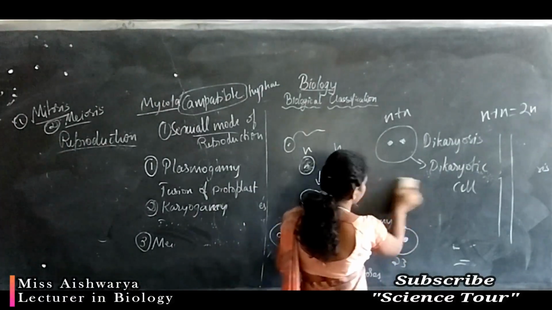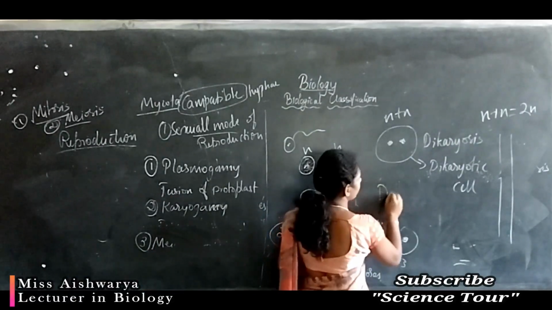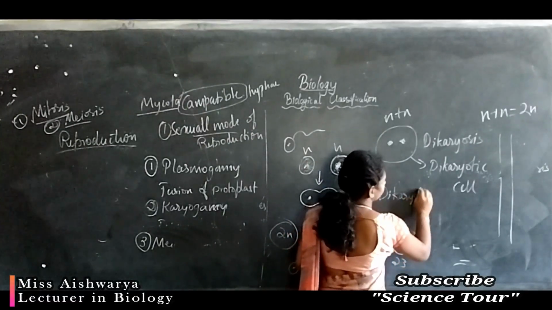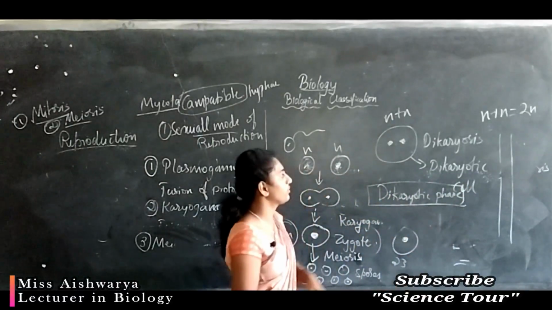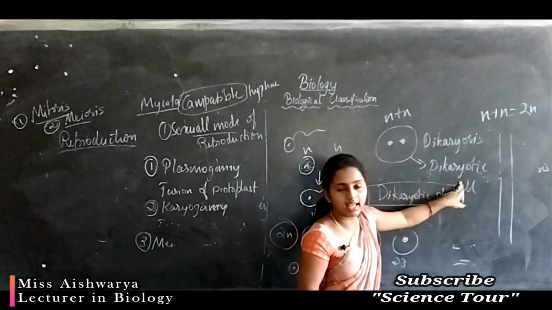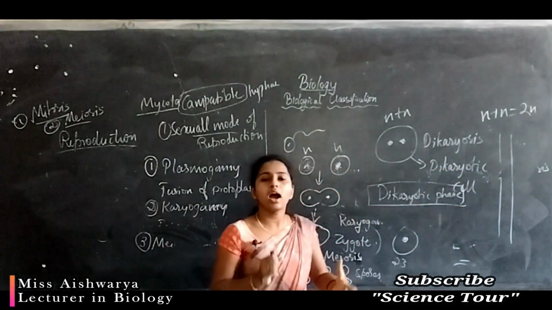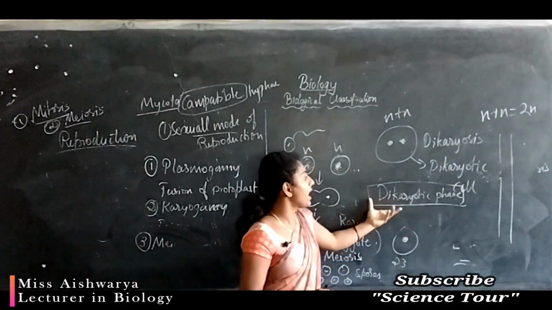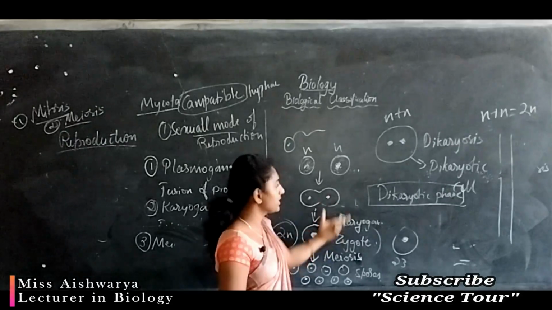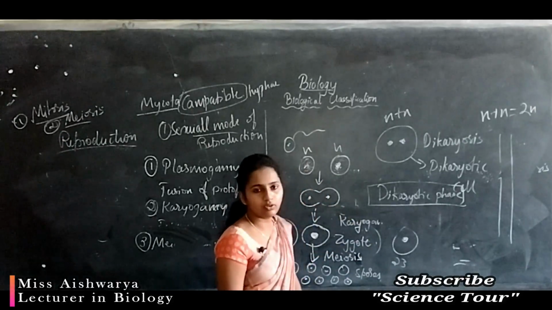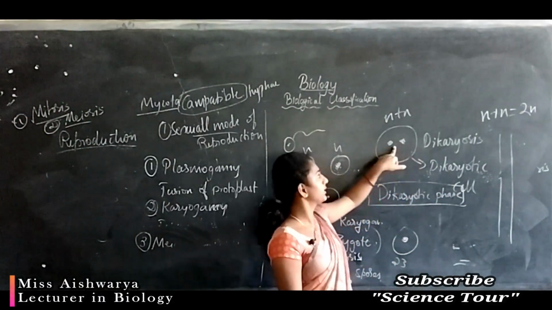Just as we have the plasmogamy phase and karyogamy phase, this phase is the dikaryotic phase, and the cell contains two nuclei, n plus n.